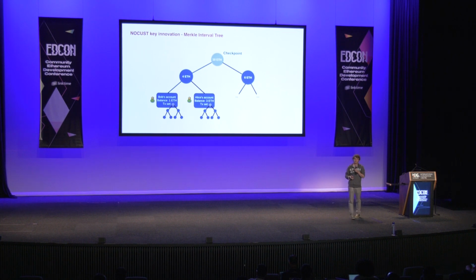So this is the key point to understand NOCUST. It is its data structure, and the thing to understand here is that the data structure makes it obvious if the operator tries to cheat. So for example, if he double spends or if he mints new coins, it will be very obvious to any user. And therefore they can challenge and stop the system and revert the fraudulent operation.